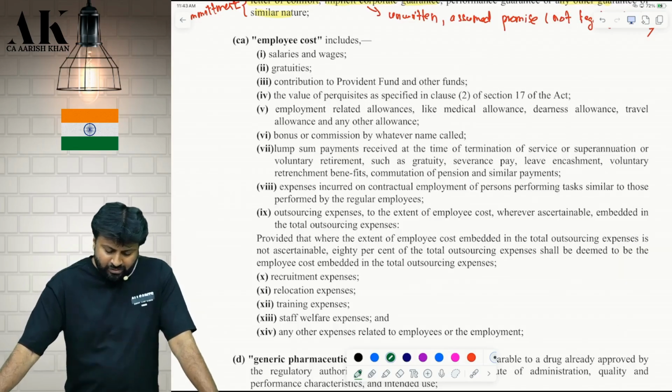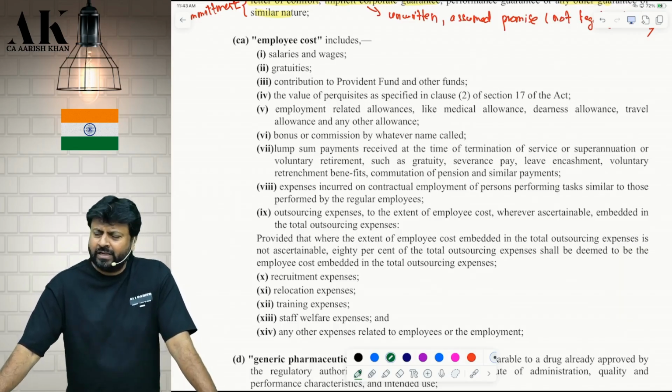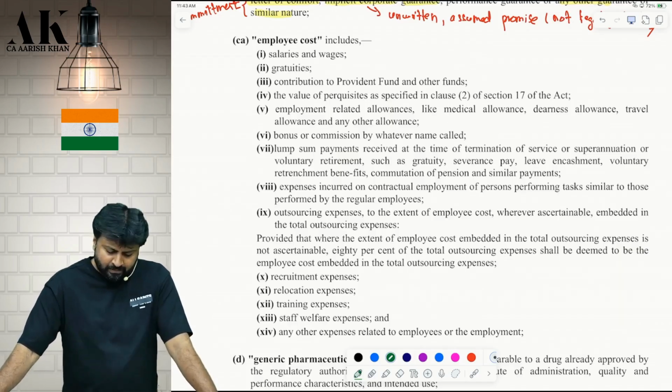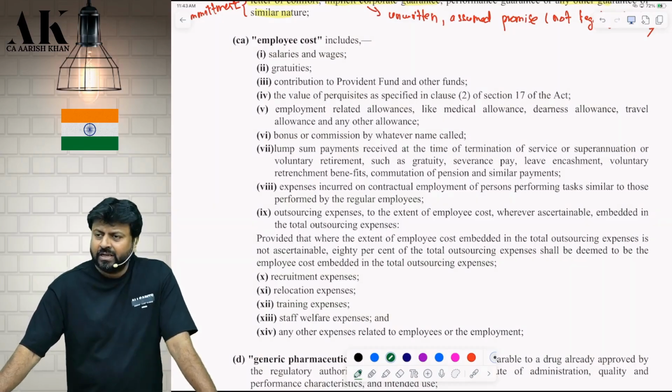Employee cost includes all those simple costs which we are already aware of in our chapter of salary. What is the first one? Salary, wages. You will take gratuity. You will take contribution to PFs. You will take all the perquisites. You will take employee related allowances like medical allowance, dearness allowance, travel allowance, any other allowance.